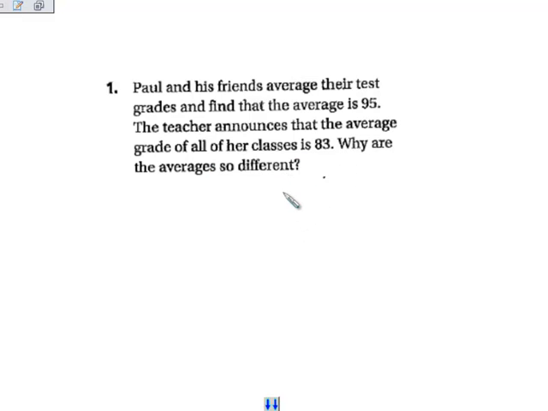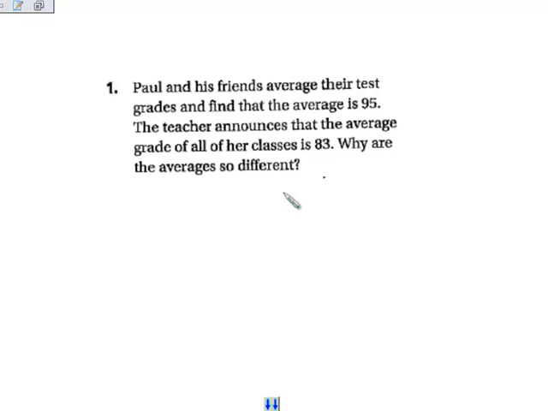Well, remember how we talked about yesterday how random samples give you the best way to calculate your average. When Paul and his friends averaged their test grades, they weren't doing random sampling.